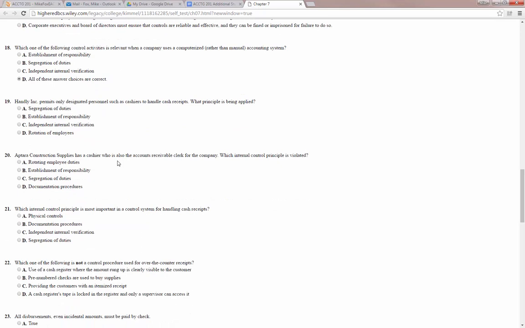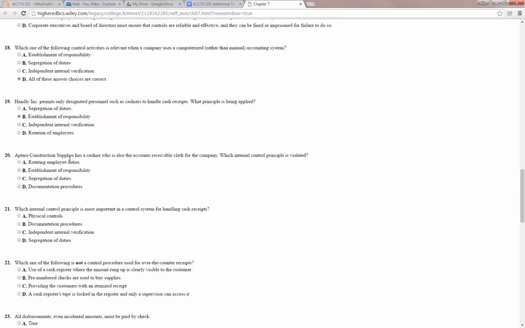19, Hanley Inc. permits only designated personnel such as cashiers to handle cash receipts. What principles are being applied? Segregation of duties, establishment of responsibility, independent internal verification, or rotation of employees. And of course, this should be establishment of responsibilities, right? They're listing out whose job it is to handle cash. So that's who handles cash.